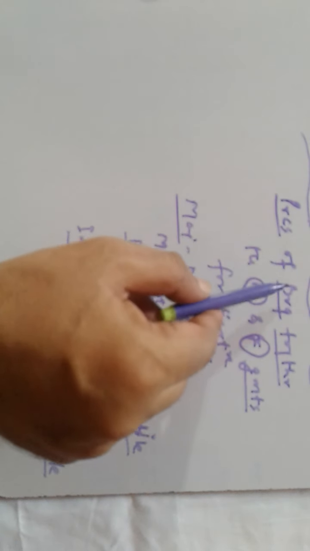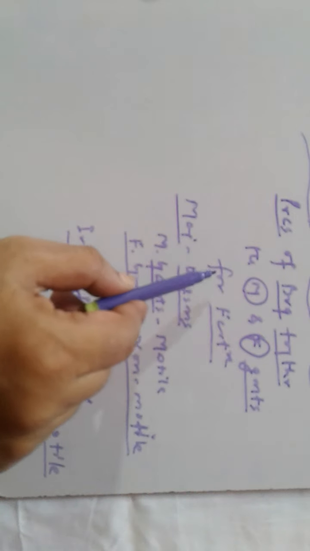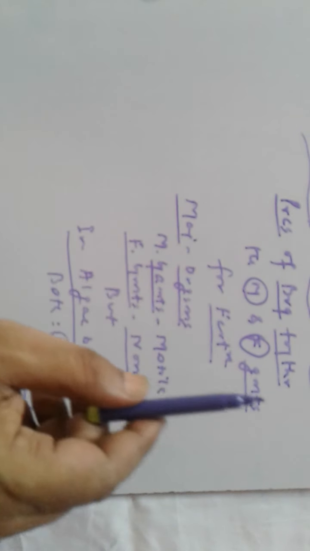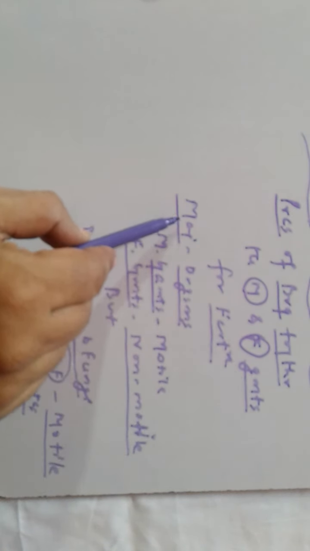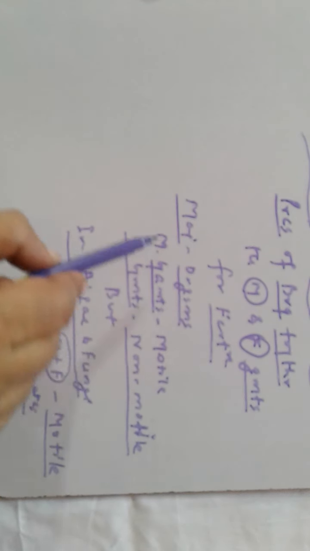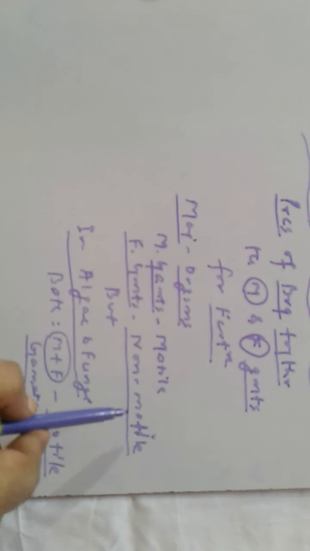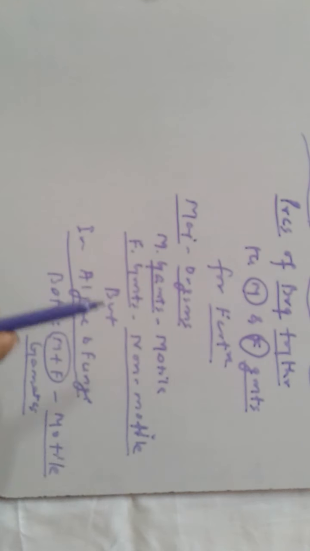So what is gamete transfer? It is the process of bringing together the male and female gametes for fertilization. In many organisms, the male gametes are motile, while the female gametes are non-motile or stationary. But in algae and fungi, both male and female gametes are motile.